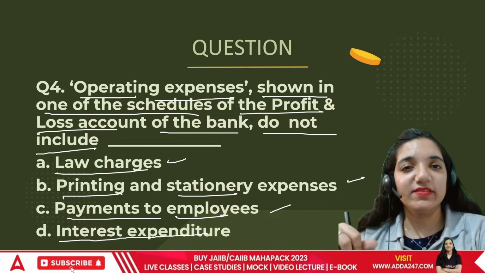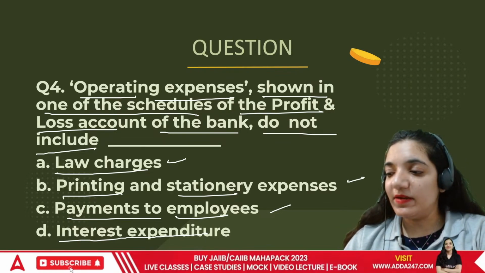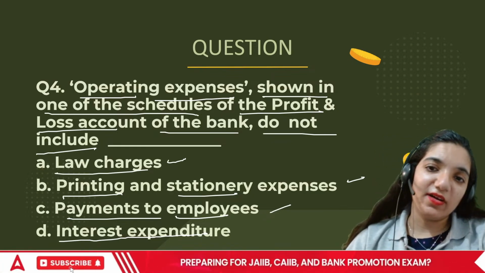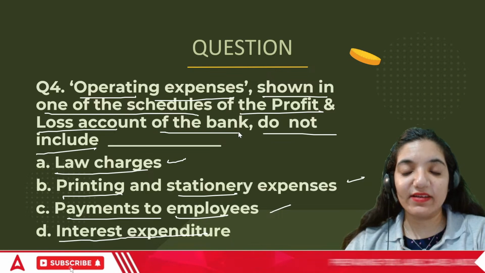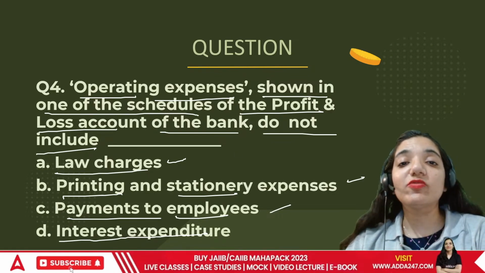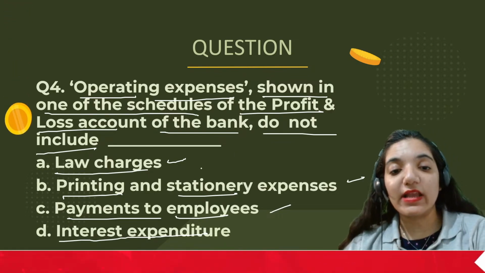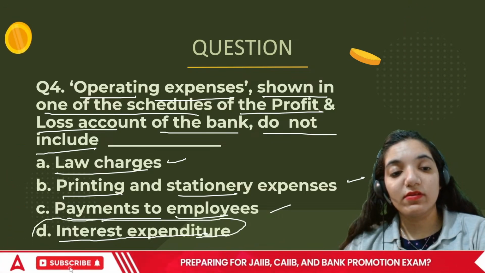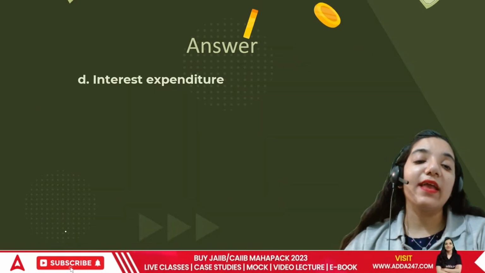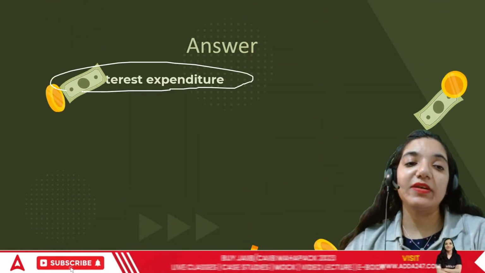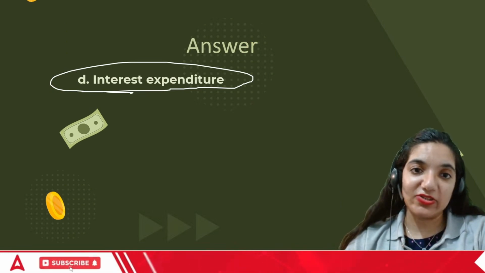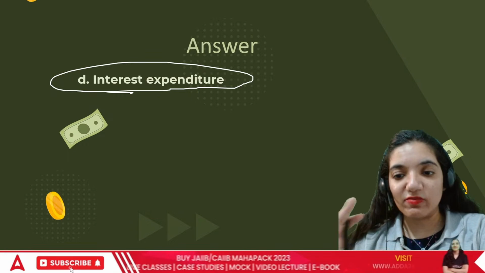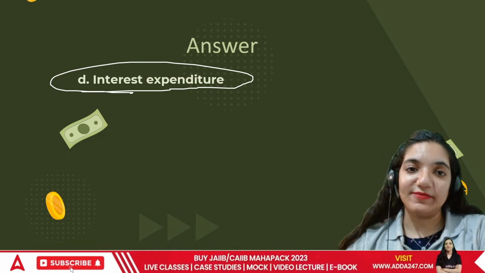But interest expense, we pay to the people now. Is this finance expense or operating? This is not something that I can say is an operating expense, because this is not to run a business. This is the core working area. You are spending so that you can earn more. This is the core area. That is why interest expenditure is not a part of operating expenditure. It has got its own respect when it comes to the books of accounts.